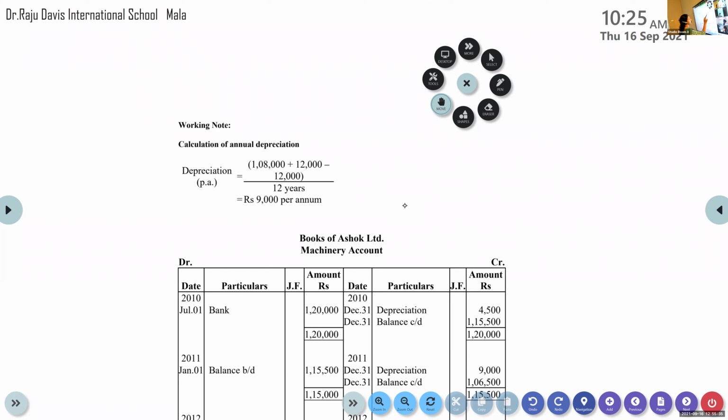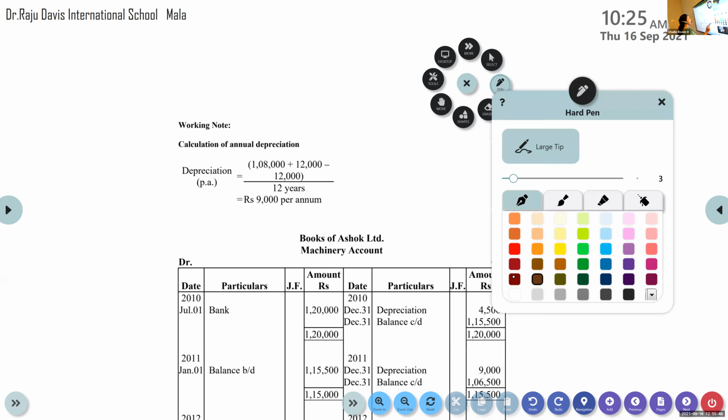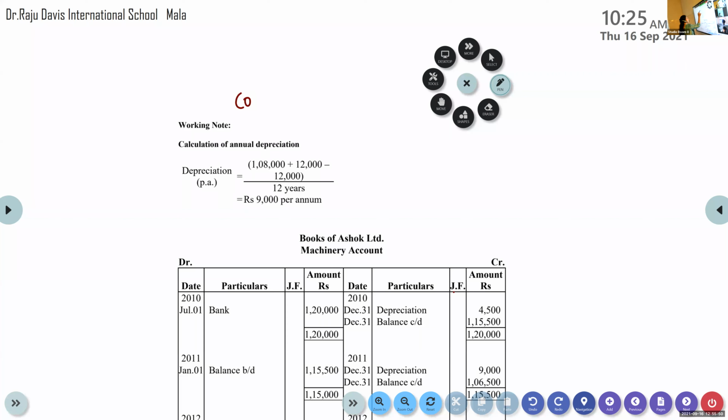This is the formula to find out depreciation. Depreciation is equal to cost of asset. Cost of asset means it is not only the showroom price, it also includes all those expenses till the time it starts functioning in the business.